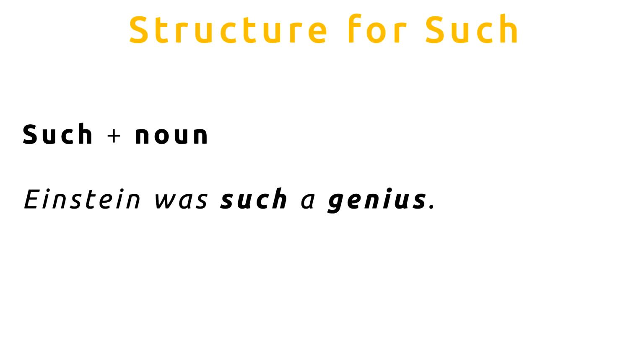And the second structure for such is simply such plus a noun. For example, Einstein was such a genius. So here we have such plus the noun genius. So I hope you understand the meaning much better now. The meaning between so and such is actually the same. The difference is in the structure.